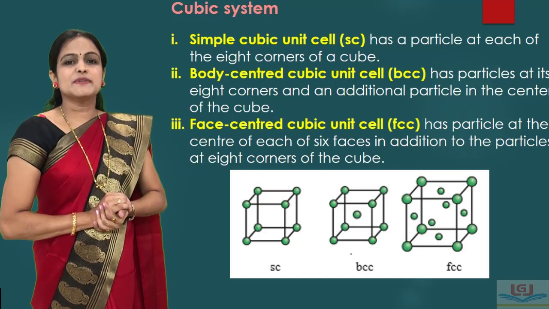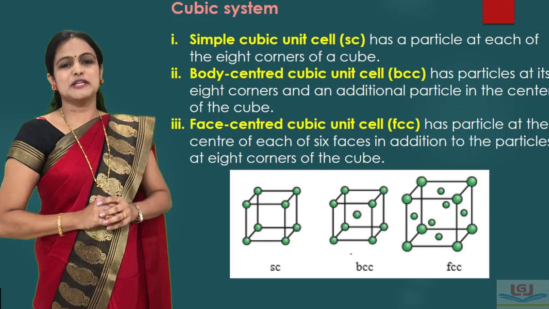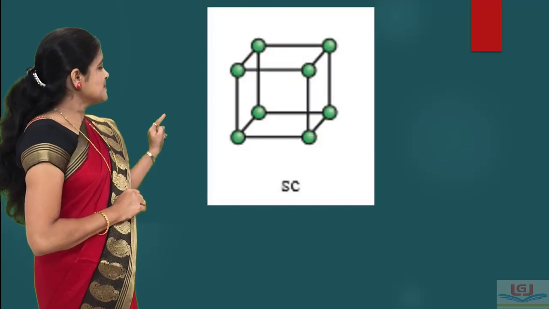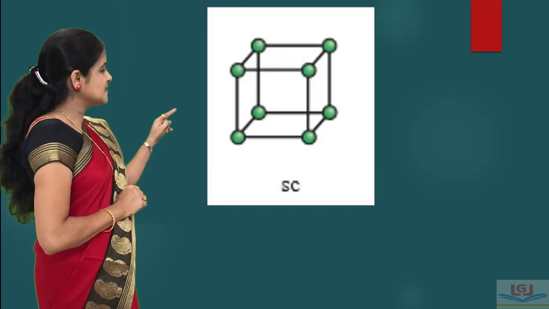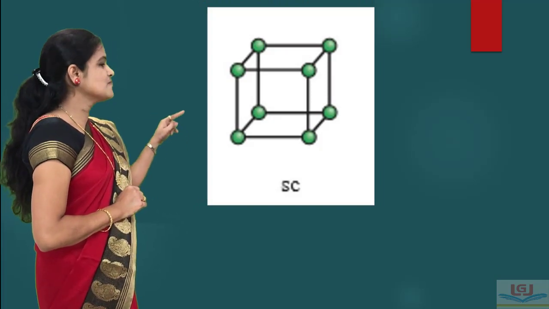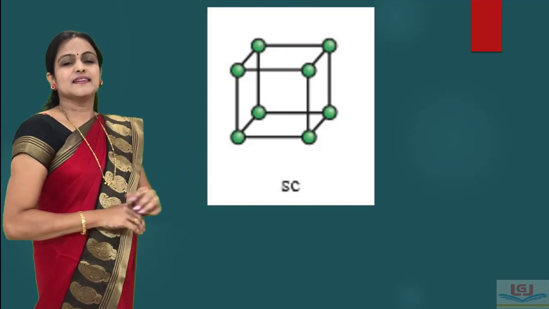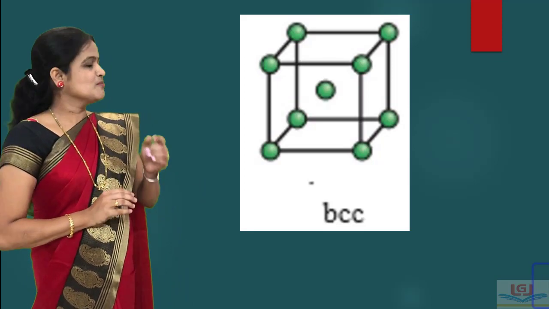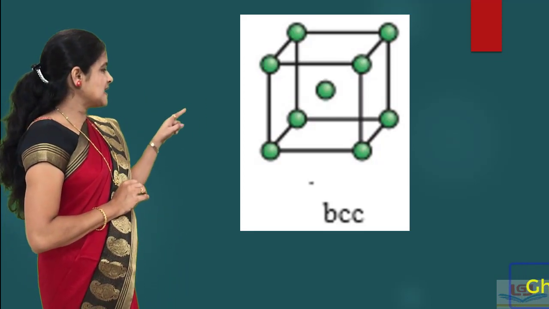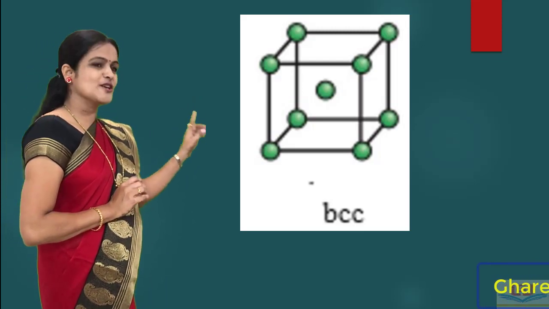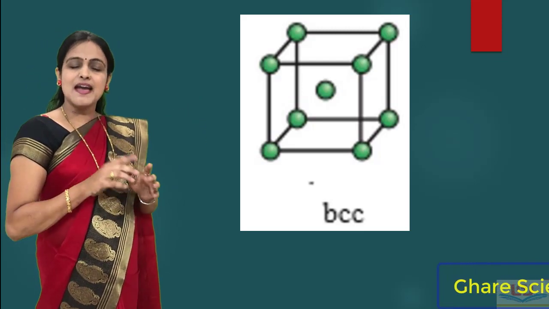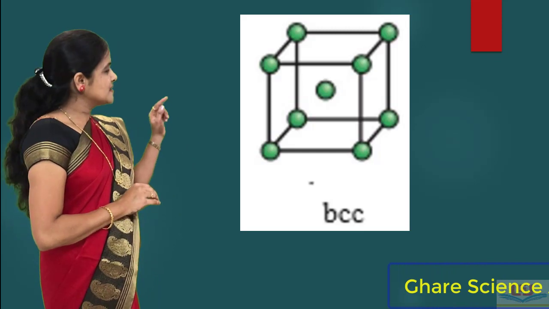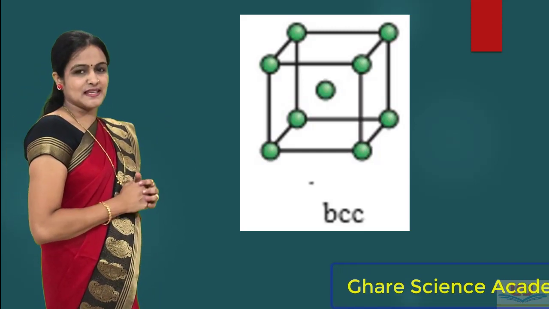In the first type, that means the simple or primitive unit cell, there are 8 particles situated at the 8 corners of the unit cell. Then the second type is the body centered unit cell. In the body centered unit cell, there are 8 particles at the 8 corners of the unit cell and 1 additional particle at the center of the unit cell.